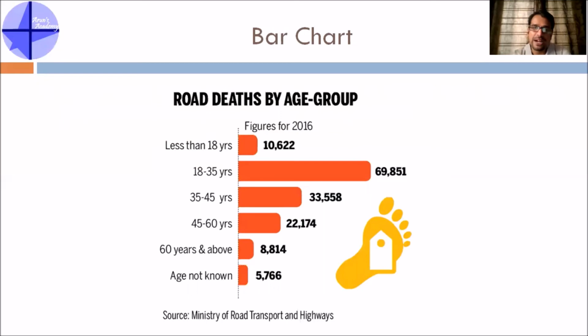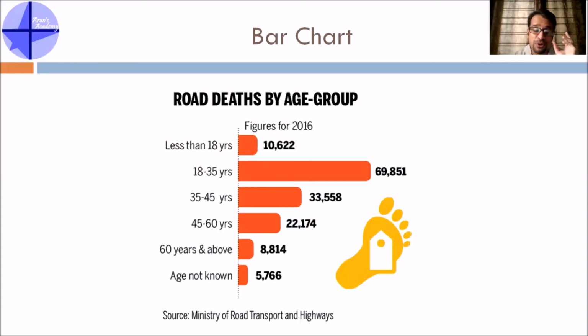See this graph, understand it, and maybe questions will be asked like, what is the percentage of road deaths of less than 18 years of age in comparison to the total deaths? Okay, you know what that number is, you know the total number, you have to take the percentage and tell. Or they might simply ask which is the age group which has the second highest road deaths in the year 2016 as per the data. So of course, the moment you see it, you can say it is 35 to 45 years. These are the kinds of questions you can get.